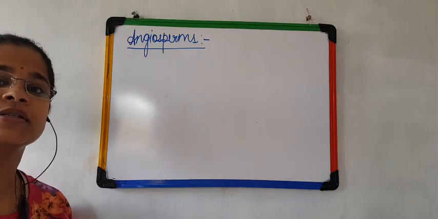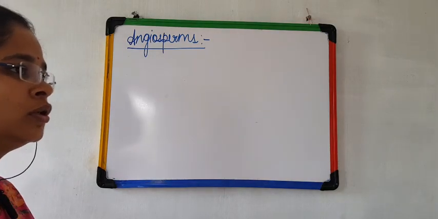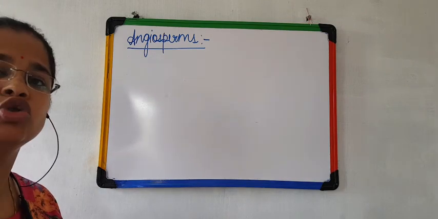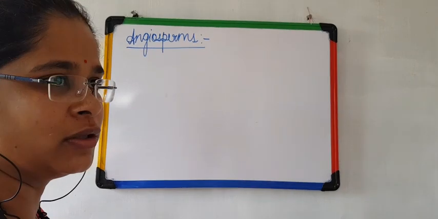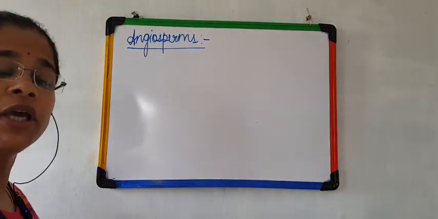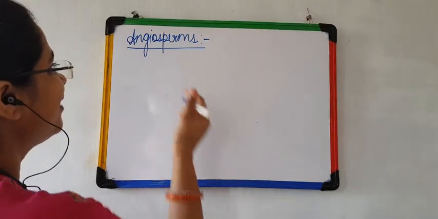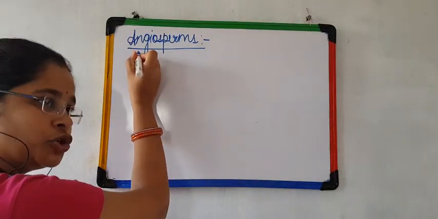Okay children, in yesterday's video I have sent you the information about the chapter. That is, chapter number 2 is divided into 5 parts, right? Now let us start with angiosperms. It is sexual reproduction in flowering plants, and we know that flowering plants are angiosperms.